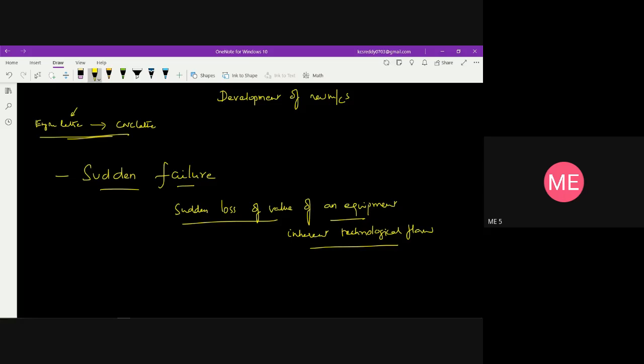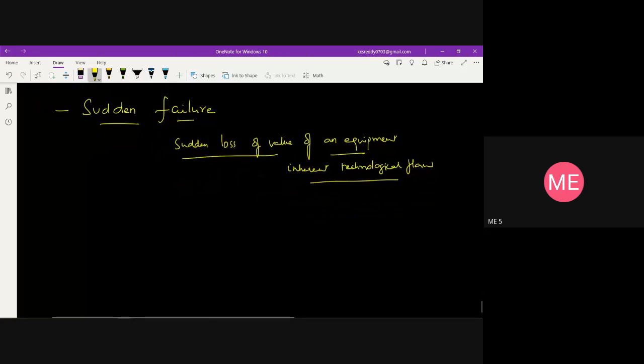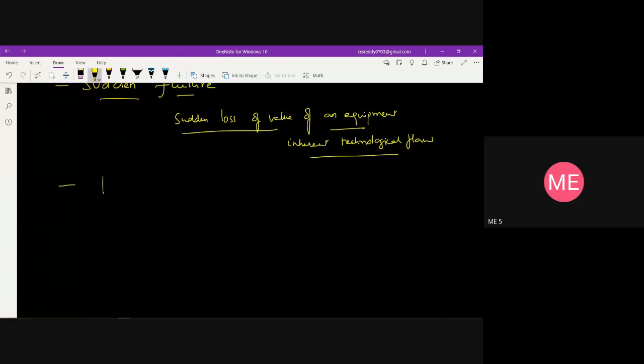Of course, sudden failure does not come under the loss due to accident. It is because of inherent defects or technological defects. If you have that, the machine will not work. So this is a sudden loss of the value of an equipment because of defects inherently present in a particular equipment or machine. Now, one more reason is depletion.